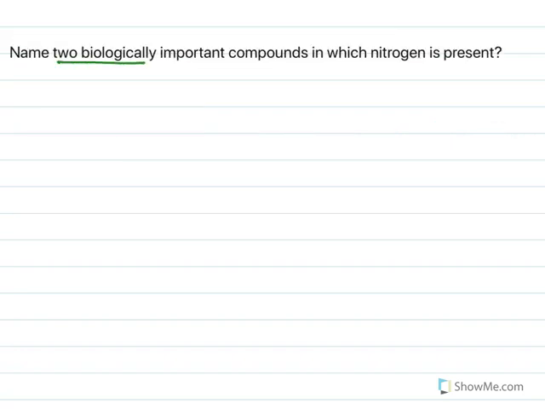Name two biologically important compounds in which nitrogen is present, and those are alkaloids and urea. This is on page 197. Alkaloids and urea, they contain nitrogen.